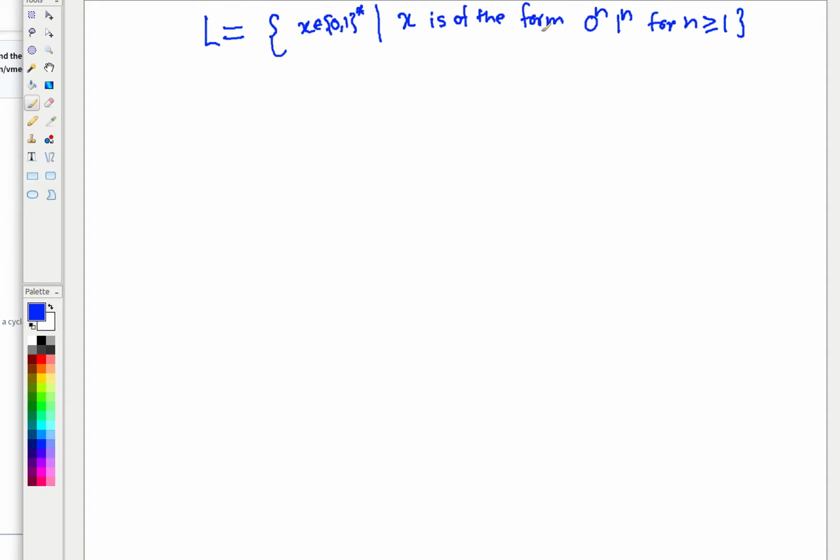You are designing a DFA such that you have some n number of zeros and the same number of ones. Anyone, please design a DFA. I am giving you 1 minute to design a DFA. As soon as you design it, why Shashwat? Why is it not possible?